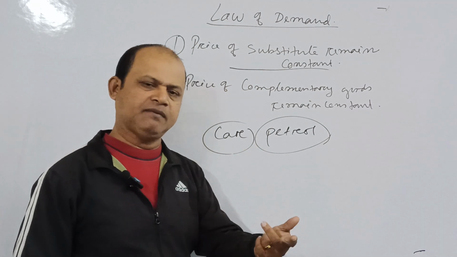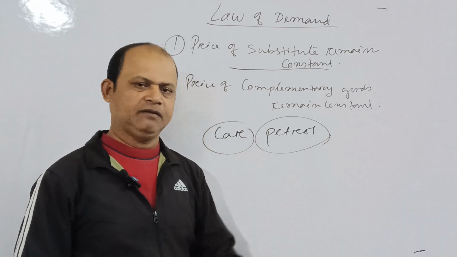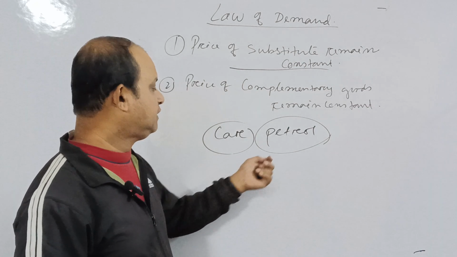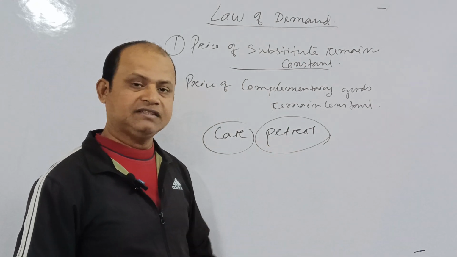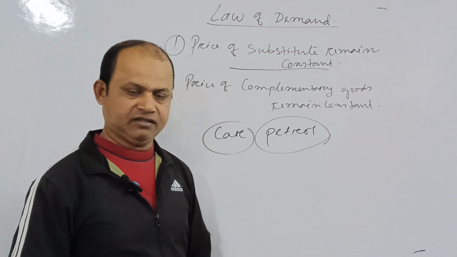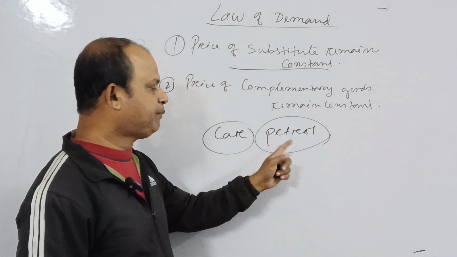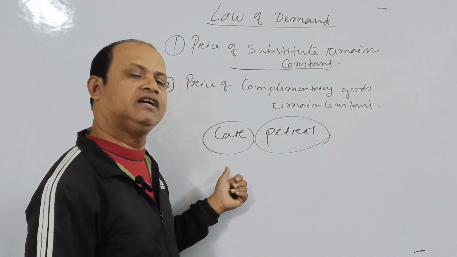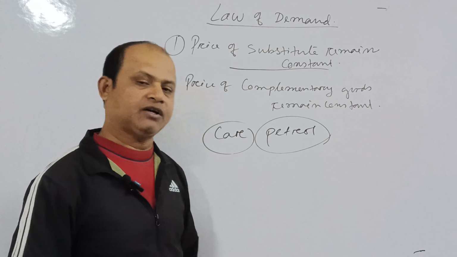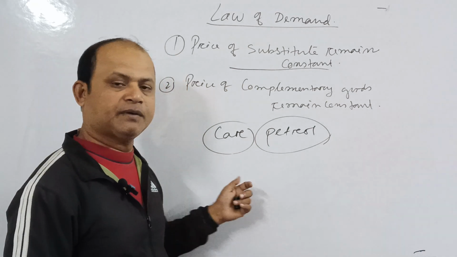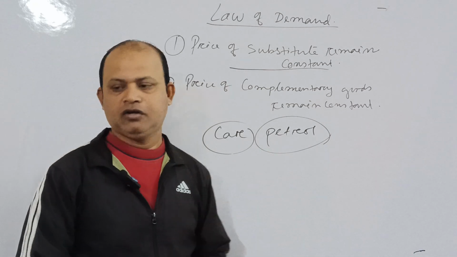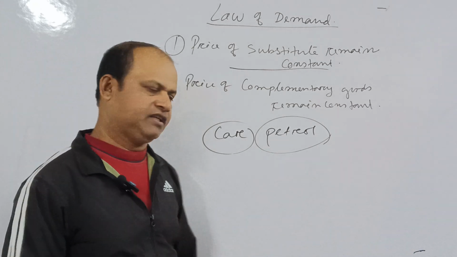People will buy same number of cars or even more cars, because buying a car is a one time investment and buying petrol is a recurring expenditure, every day you need. So that is why keeping the price of petrol constant, if the price of car increases, demand for car will decrease, and if the price of car decreases, demand will increase. But you have to keep price of petrol constant. So this is one thing.